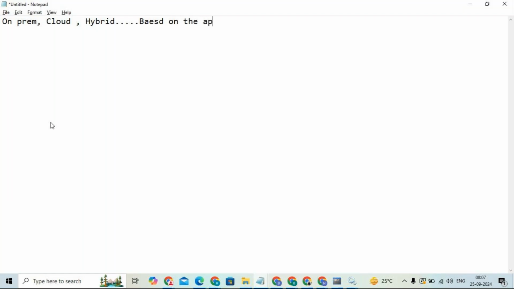Based on where the application systems are hosted, these are the three types we can decide, right? And there are another three ways we can classify the integrations, based on the type of integration, how they are triggering, right?